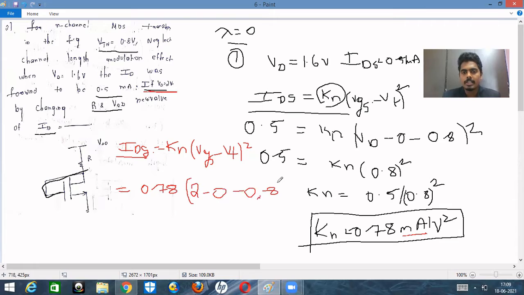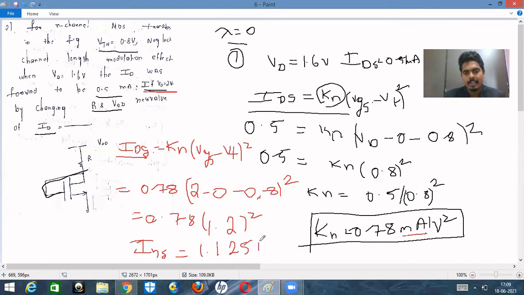So therefore 0.8 whole square. Okay, so that is equal to 0.78 into 2 minus 0.8, which is nothing but 1.2 square, right? So here we have into 1.2 square, 1.125. So therefore IDS is equal to 1.125 milliampere. Okay, so this is nothing but the value of IDS when VD is equal to how much?